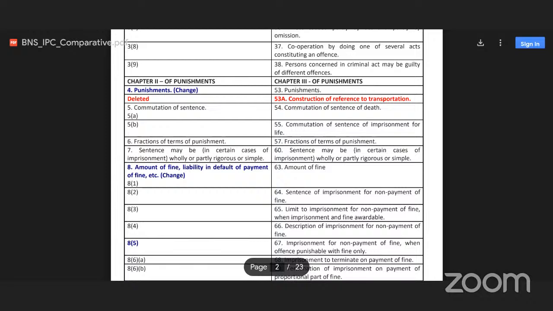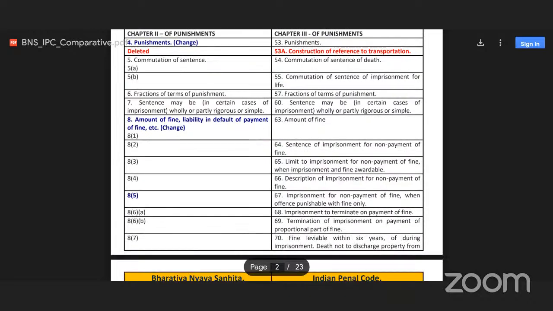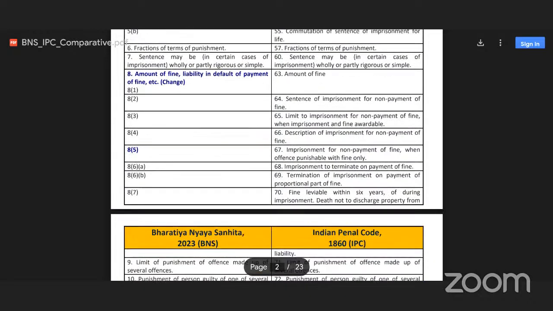Then section 6 in BNS, fractions of term of punishment. Earlier it was section 57. In BNS now, section 7 is related to sentence of imprisonment in certain cases, wholly or partly rigorous or simple. Earlier it was section 60. Now in BNS, section 8 is related to amount of fine, liability in default of payment of fine, etc. Earlier it was section 63.